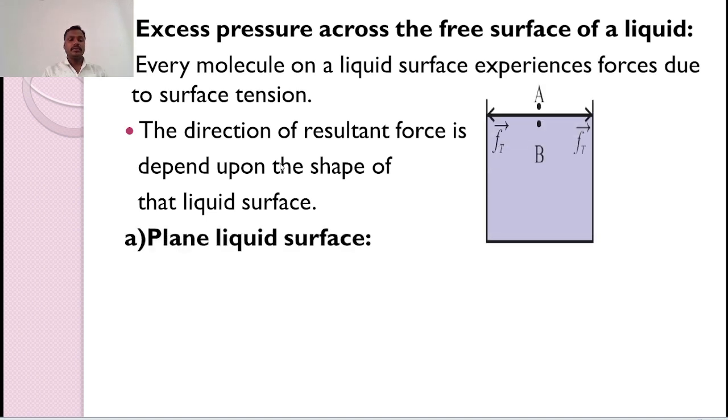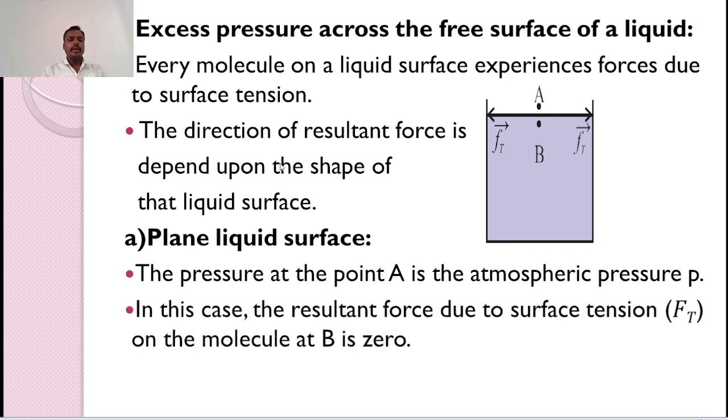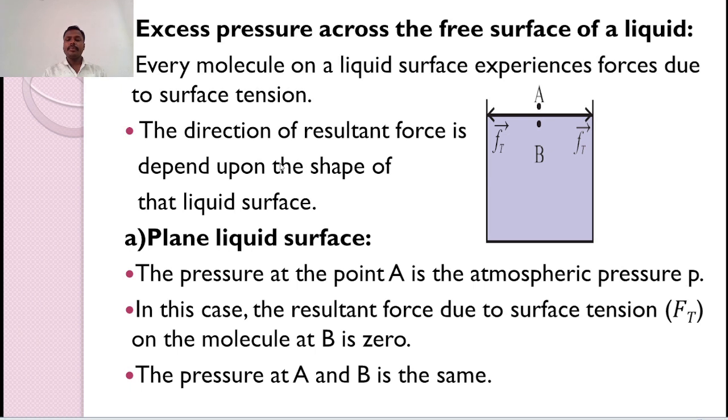Now the first case, if the liquid surface is plane, the pressure at point A is atmospheric pressure P. In this case, the resultant force due to the surface tension on molecule B is 0. Therefore, the pressure at point A is the same as the pressure at point B.